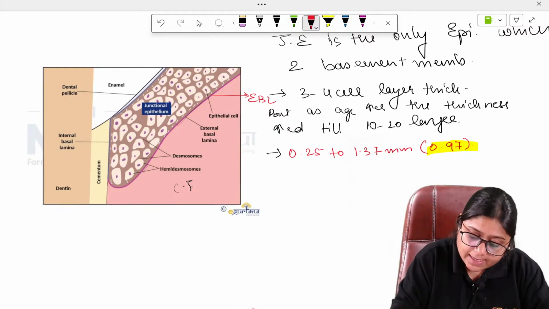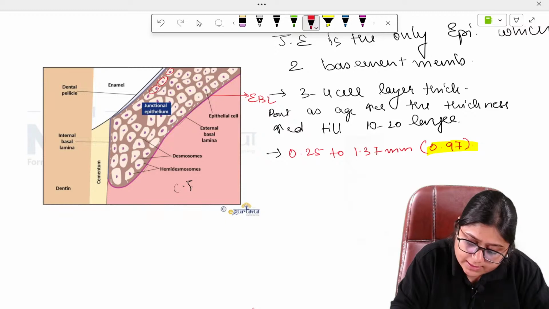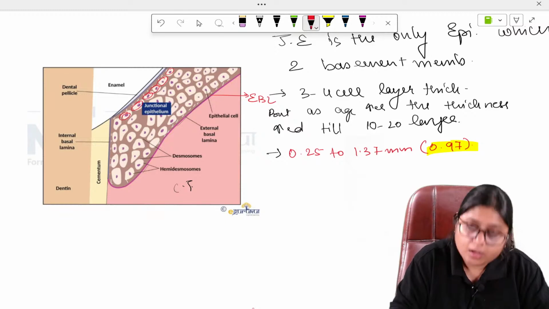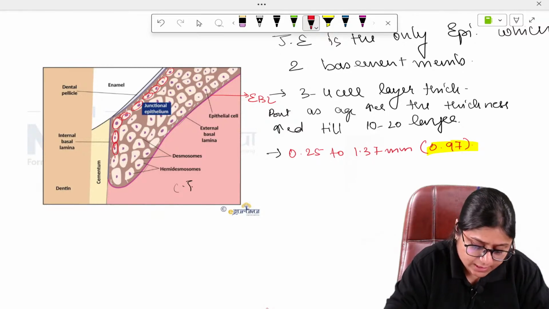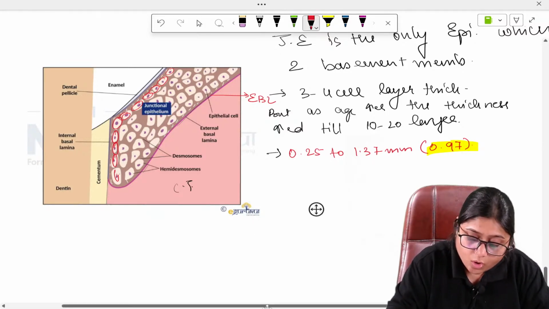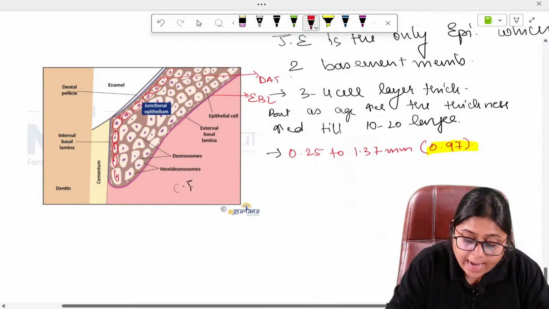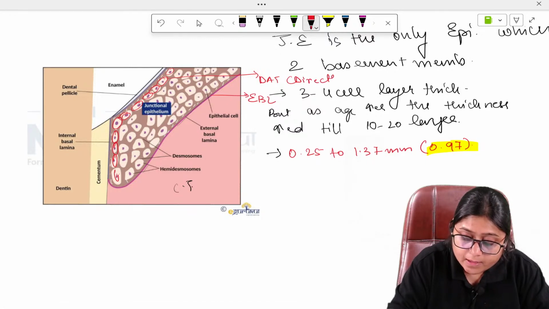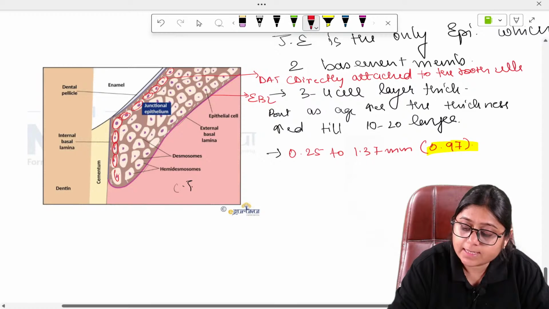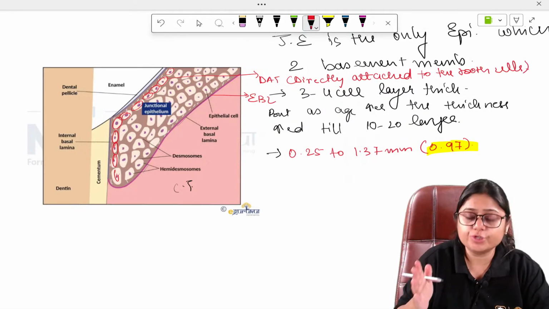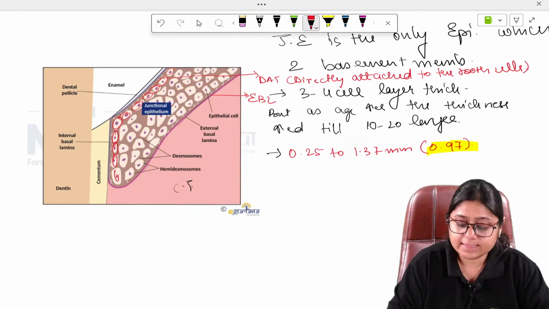Then the cells which are here, besides the enamel and cementum of the tooth, these cells are called DAT cells. What are DAT cells? DAT cells are directly attached to the tooth cells. The cells which are directly attached to the tooth are called DAT cells. Okay.